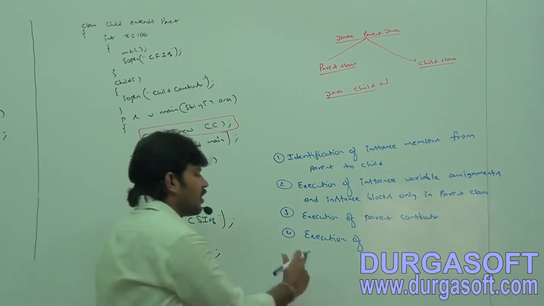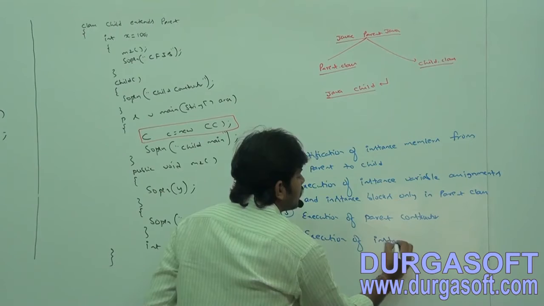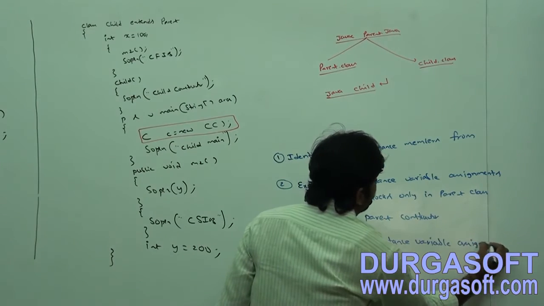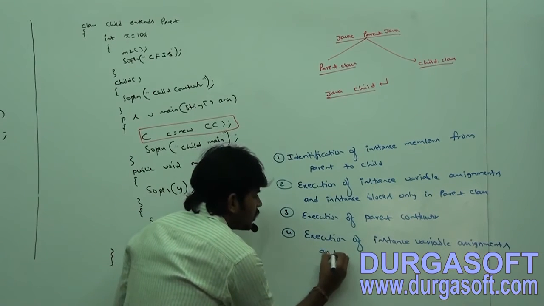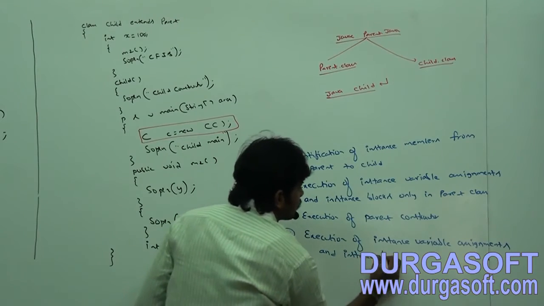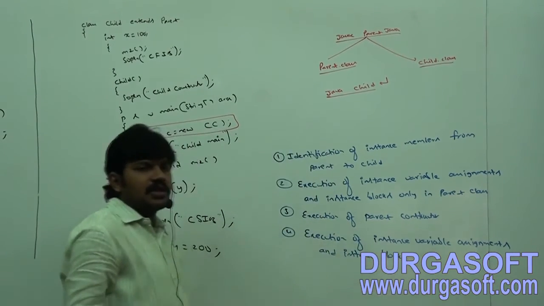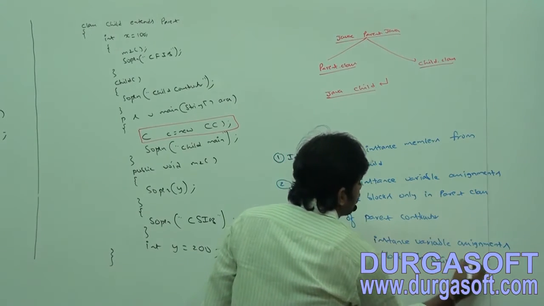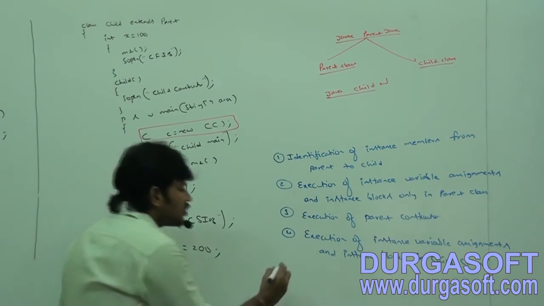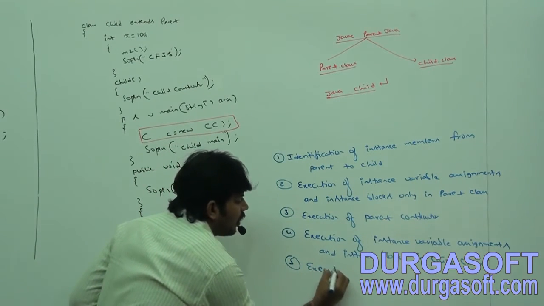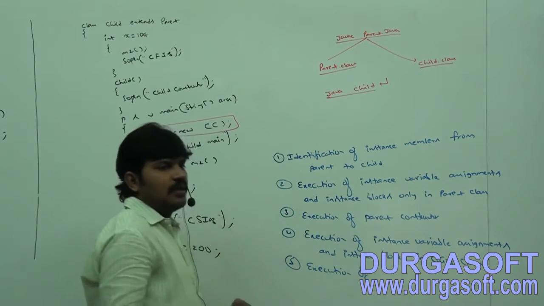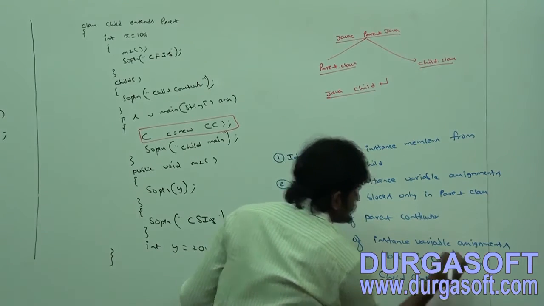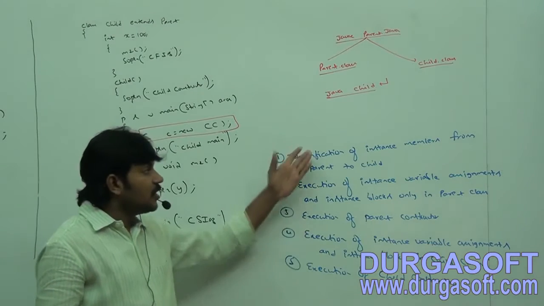Now you can tell. Can you tell what the next step is? Execution of instance variable assignments and instance blocks, in the child class. Last step, execution of child constructor, right? Execution of child constructor. That's all, sir. So this is what is going to happen.